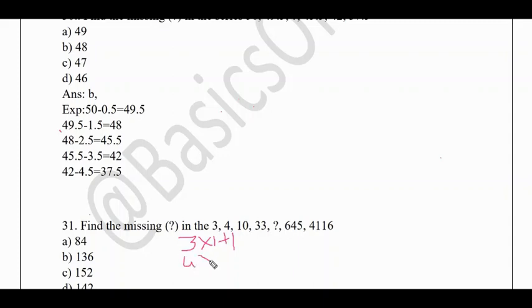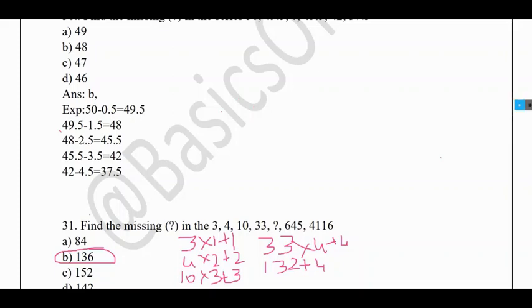Next, 4 into 2 plus 2 holds good for 10. Next, 10 into 3 plus 3 holds good to get 33. Again, 33 into 4 plus 4 will be my answer. So 33 into 4 will be 132 plus 4. So the answer would be 136.